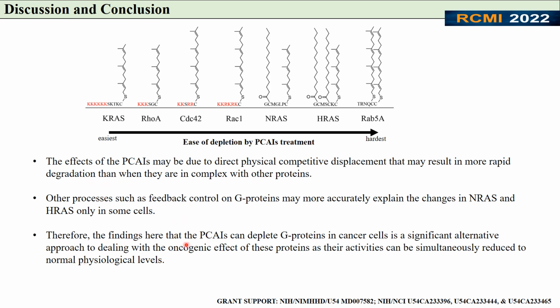Therefore, the findings here that the PCAIs can deplete G proteins in cancer cells is a significant alternative approach to dealing with the oncogenic effect of these proteins, as their activities can be simultaneously reduced to normal physiological levels.